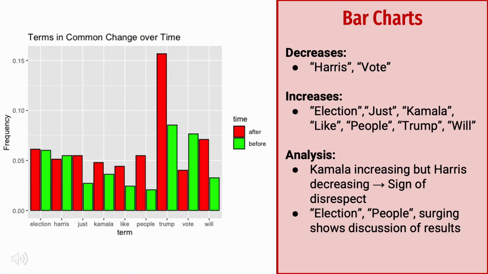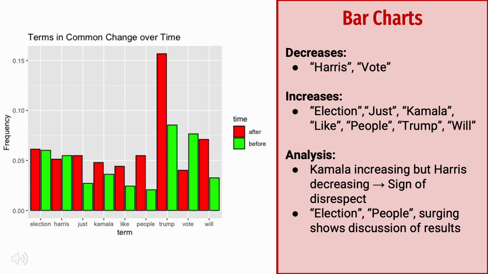When I created a chart of common terms and their change before and after the election, we see some of the trends that I just discussed. We see the term election surges ever so slightly after the election, and I think this is due to people analyzing the election results.